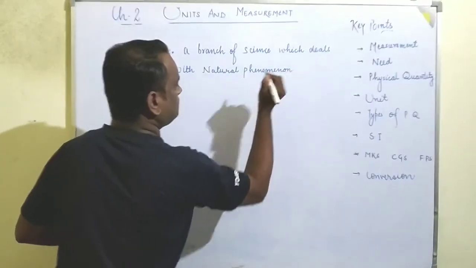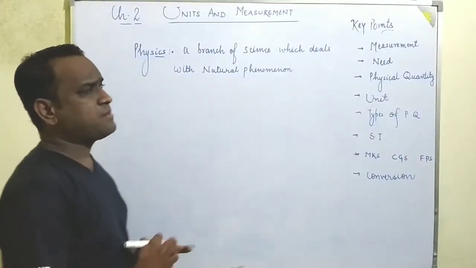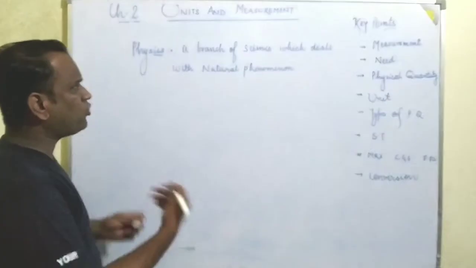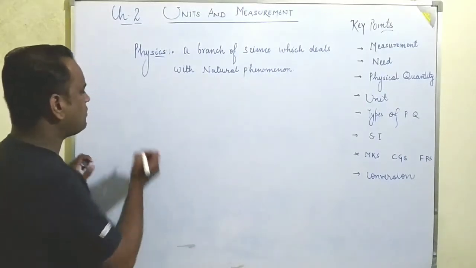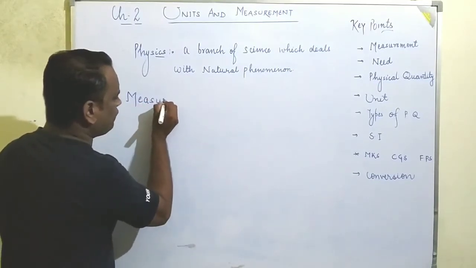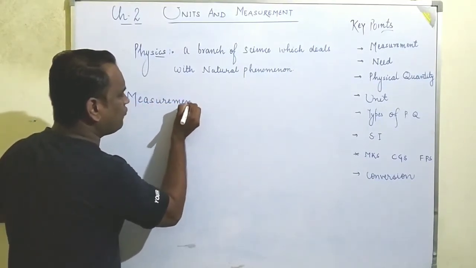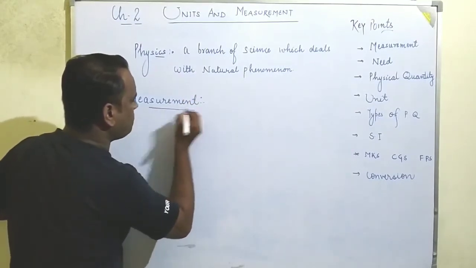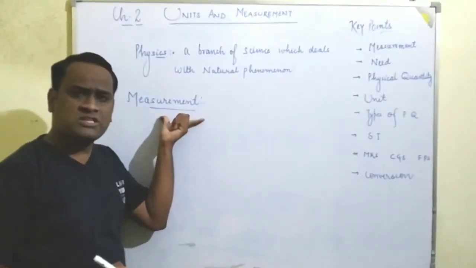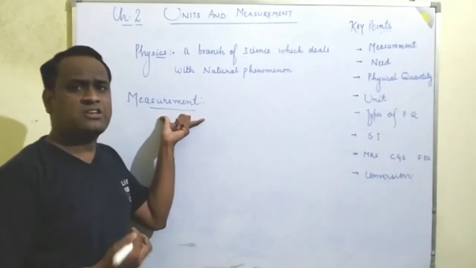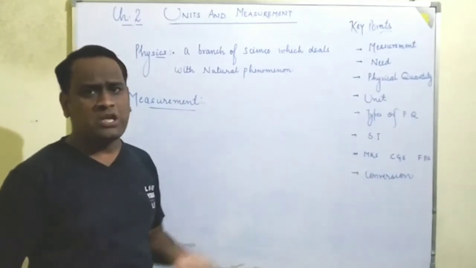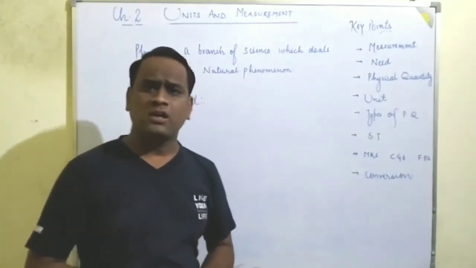So here, students, via this video lecture, I am going to give you the idea about units and measurement. Before going to the chapter, first we have to know what measurement is. Whenever we discuss the chapter, the first thing that comes to our mind is, what do you mean by measurement? So measurement is the procedure or way in which we can determine the shape and size of something, or give the magnitude of the body.